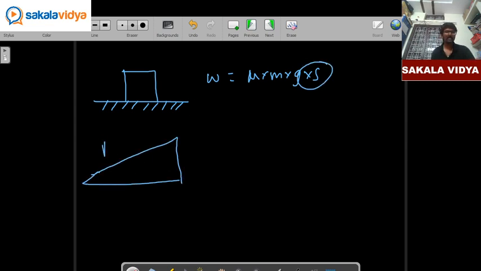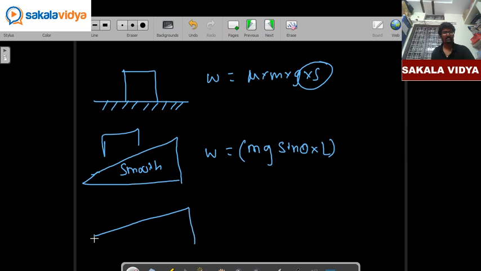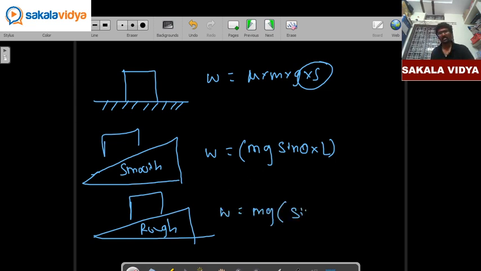When a block is placed on a smooth surface, the work done will be mg times of sin theta into L. When a block is placed on a rough surface, the work done will be mg times of sin theta plus mu cos theta into L, where mu is nothing but the coefficient of friction.